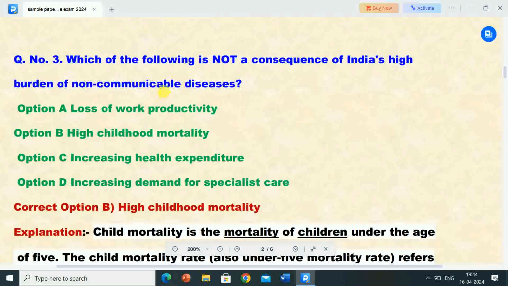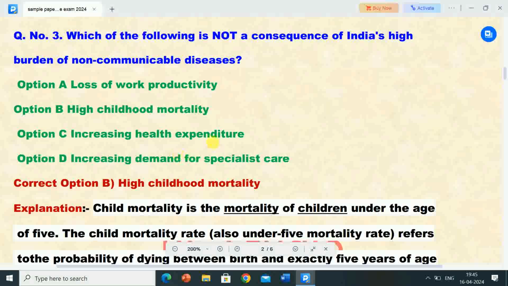Next question is, which of the following is not a consequence of India's high burden of non-communicable diseases? Options are loss of work productivity, high childhood mortality, increasing health expenditure, increasing demand for specialist care. The correct answer is option B, that is high childhood mortality.